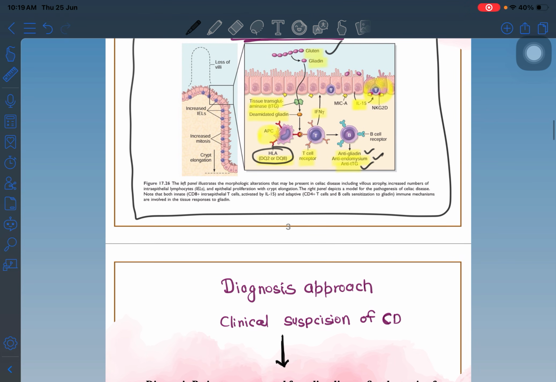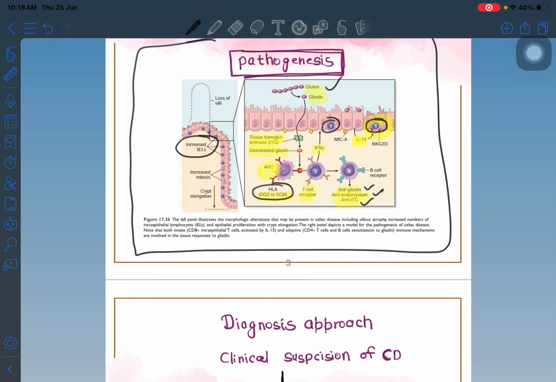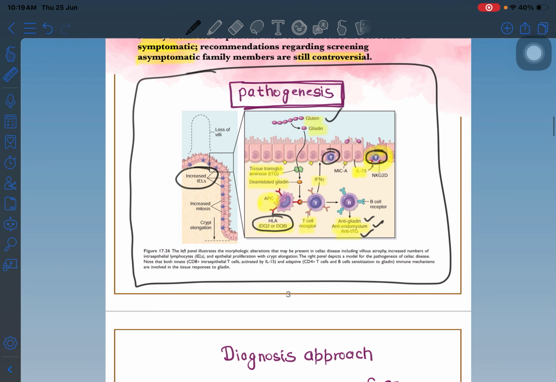Due to the increase in T cells in the intraepithelial compartment, on histology we see increased IELs, which is a very important diagnostic clue on histology. There is also a loss of villi due to damage to the villi, which is also seen in the histology. So these are the two important features we can see in the histology.